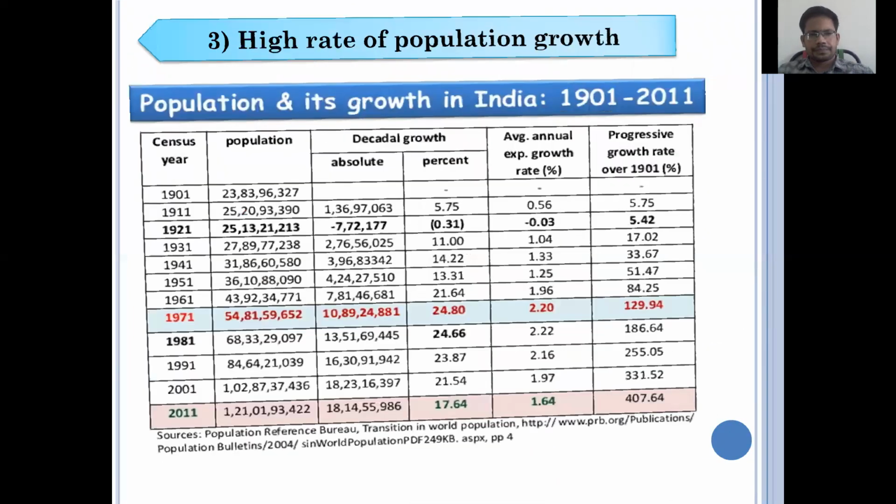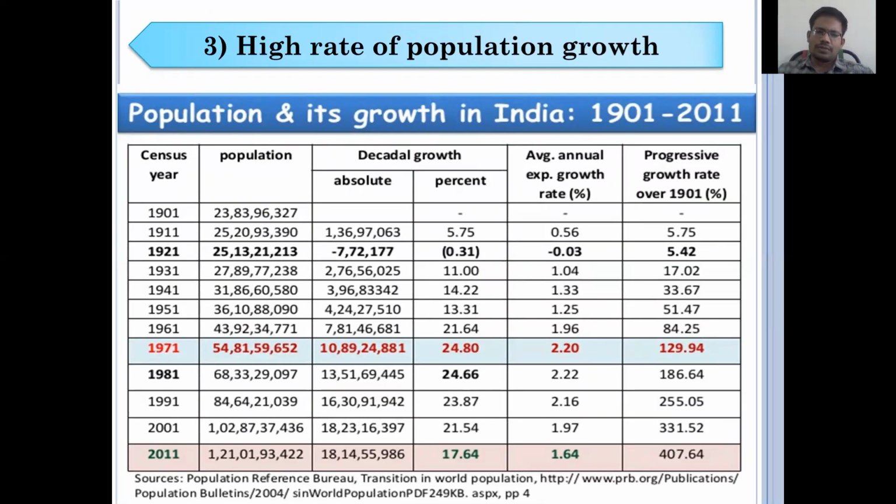The next one is the high rate of population growth. India is now in second place in total population, among the countries with high populations. Some calculations say that in 2025 or 26, we will be seated in first place. So this is the problem here. There is a table, you may observe the table, with the population, the annual growth rate and the decade growth rate.